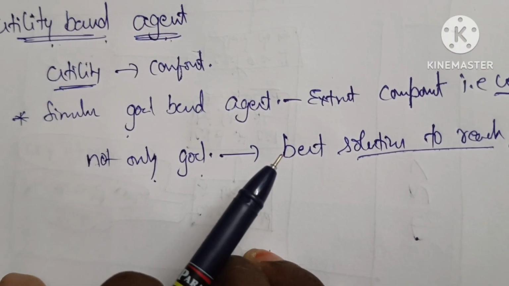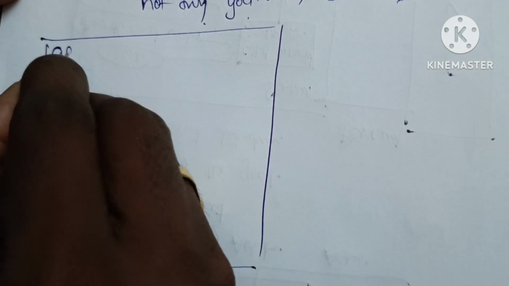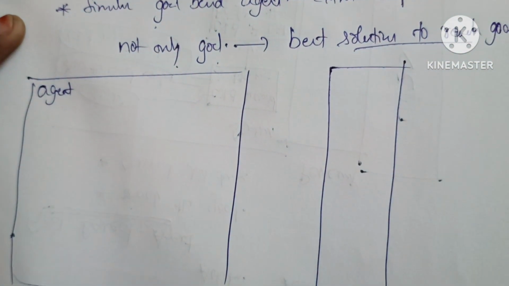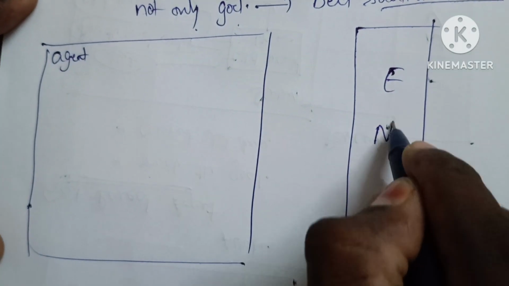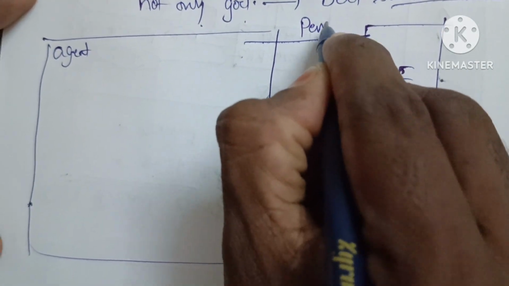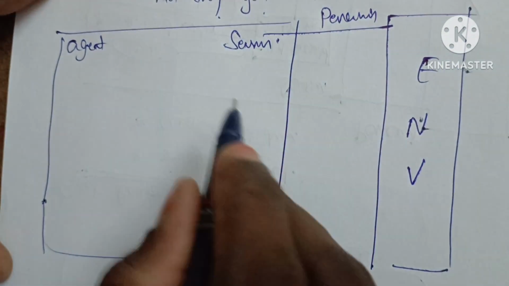Okay. Now we check what the architecture is. You know, same: agent, environment, perceiving, sensors.